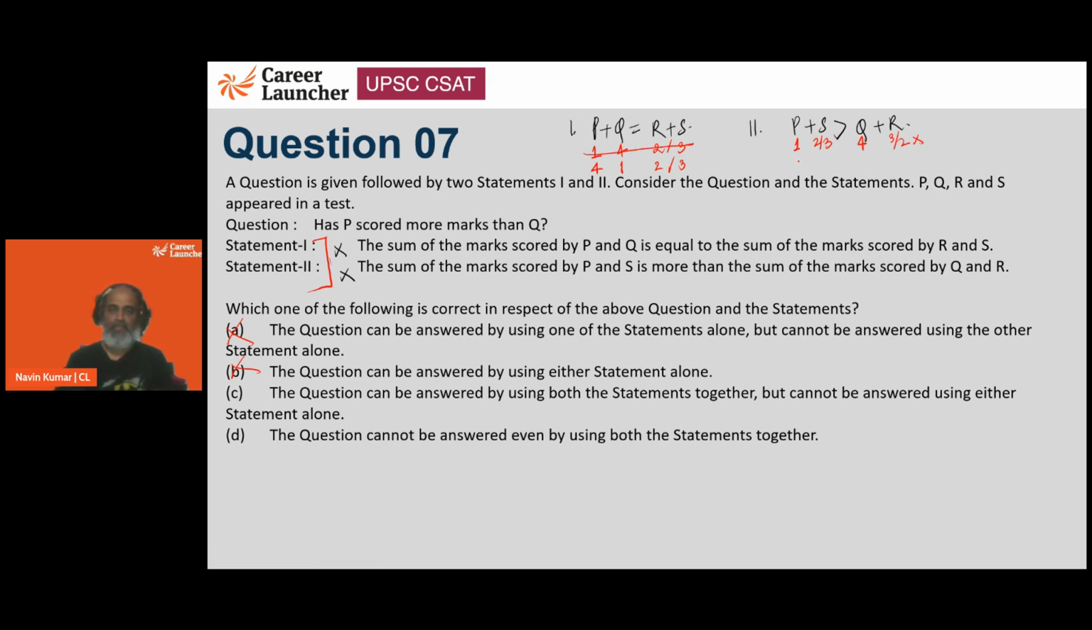Second, if P is going to be 4 and Q is going to be 1, now we can have a lot of possibilities. I can write 2 here, 3 goes here, or if I write 3 here, 2 goes here. So is P greater than Q? We realize that yes, it is. Right? So when we club them, we are able to answer it. So the correct option is going to be C.